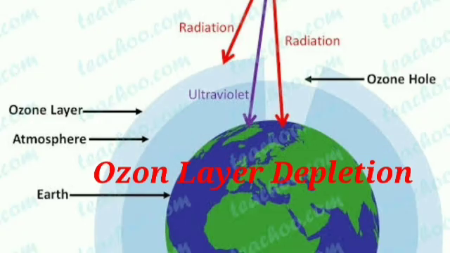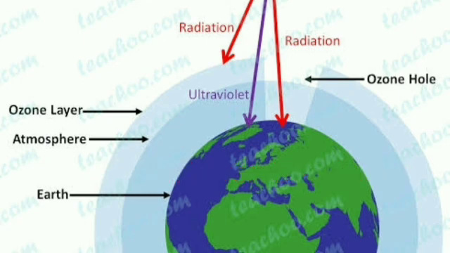Next effect is ozone layer depletion. In the figure you see there is the earth, then the atmosphere, and the last layer is the ozone layer. It exists in the stratosphere up to 50 kilometers from the earth's surface all around. This ozone layer protects human beings against harmful effects like cancer by absorbing ultraviolet rays coming from the sun, and allows only the heat rays and light to reach the earth's surface.